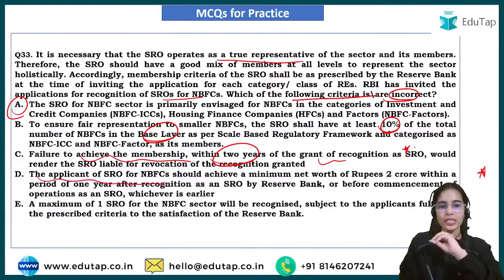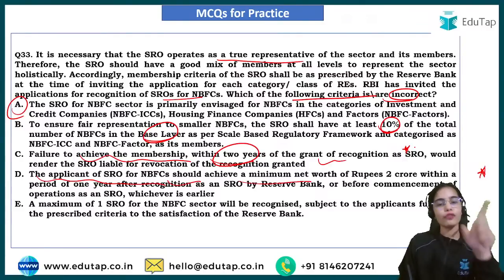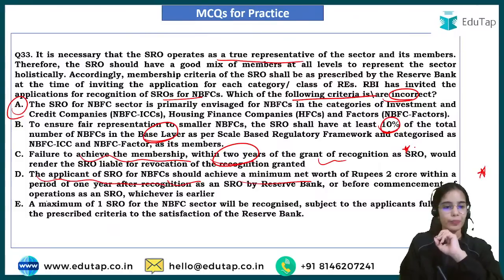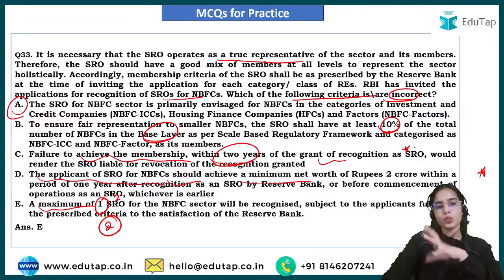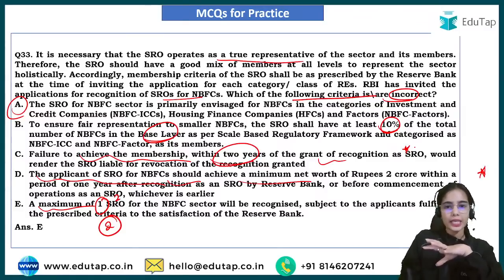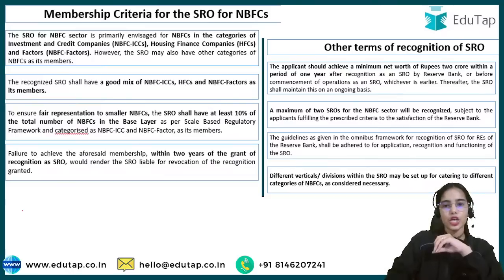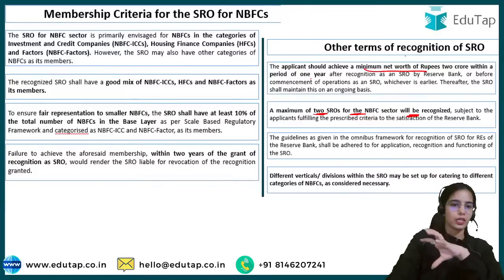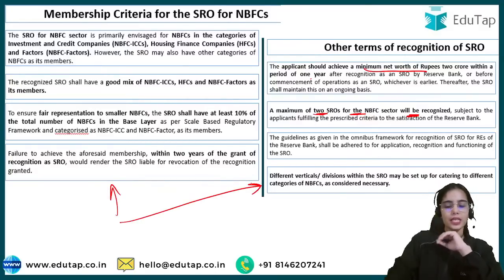The applicant of SRO for NBFC should achieve a minimum net worth of 2 crore within 1 year of achieving the recognition. The maximum of two SROs of NBFC sector will be recognized. This is what the RBI has said. So the incorrect statement is only E. E is the incorrect statement. Yes, so the maximum of 2 SROs for the NBFC will be recognized. The applicant should achieve minimum net worth of 2 crores within a period of 1 year. So these are the guidelines for the SRO NBFC.